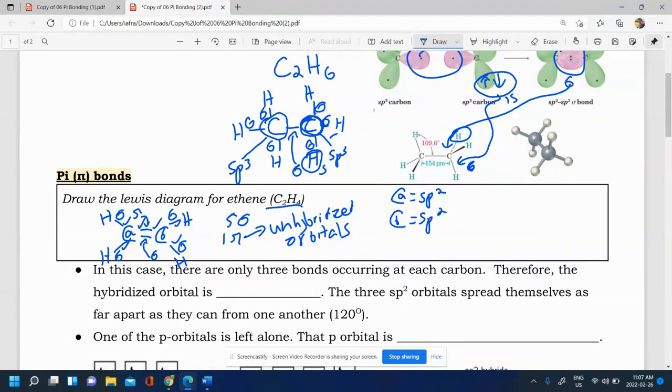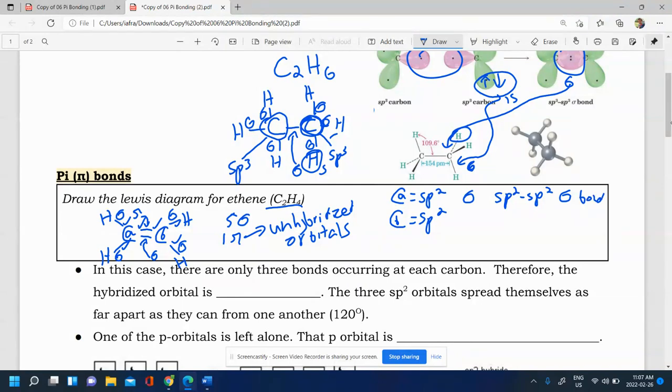So the sigma bond that's made between them is made from an sp2 sp2 overlap. So we would sometimes call this an sp2 sp2 sigma bond.